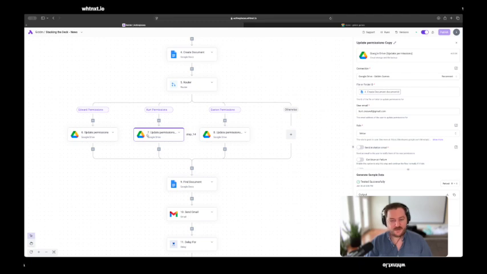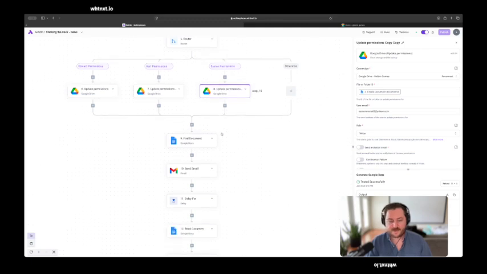Now, if you want to know how to set up the permissions for all these things in Activepieces, I can walk you through that. It's really pretty straightforward how to do Google OAuth authorizations. But if there's any questions on that, I'm happy to make a quick video as well.